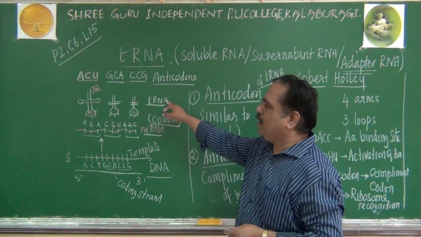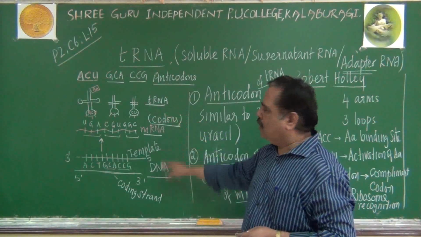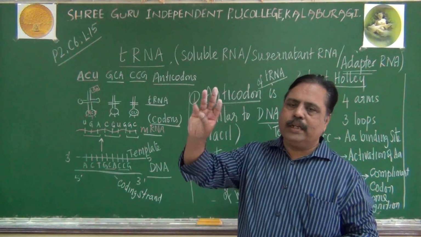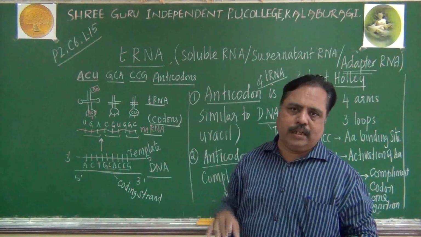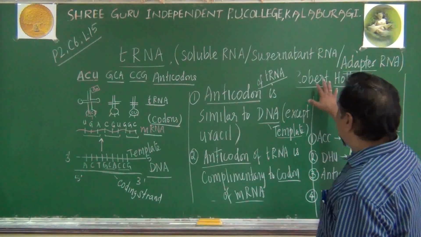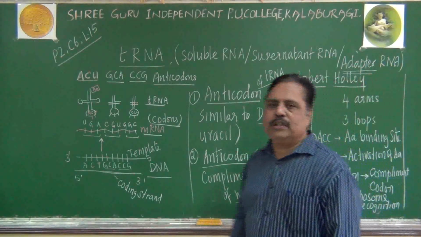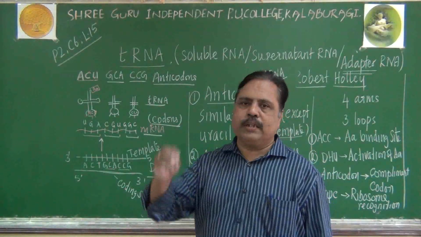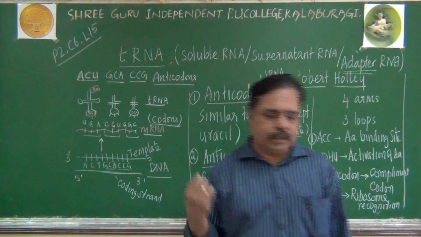DNA, mRNA, tRNA. How they are related to each other. DNA, mRNA and tRNA. That is what I gave here in this condition. And Robert Holley proposed the structure of the tRNA molecule. I will continue with the structure of ribosome here. Okay, just a minute.